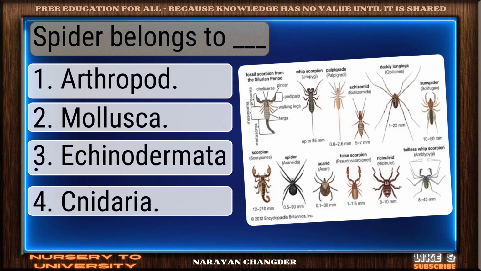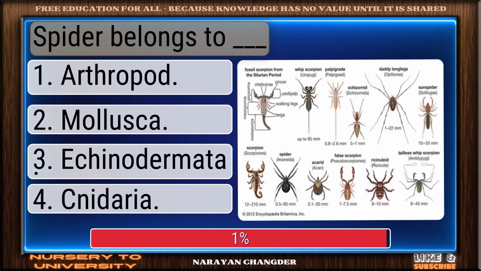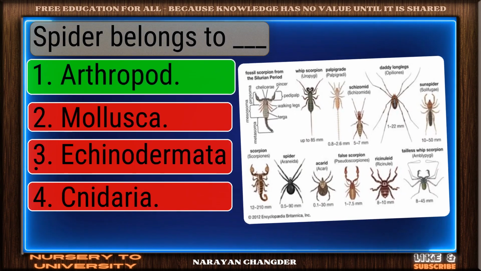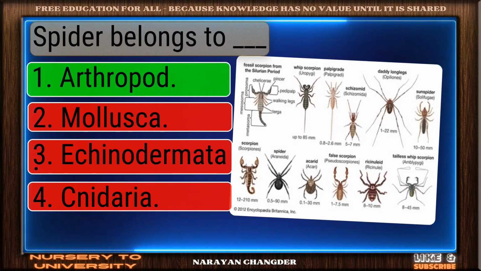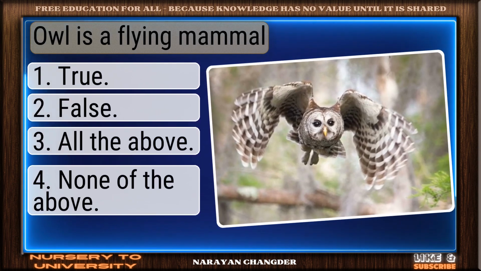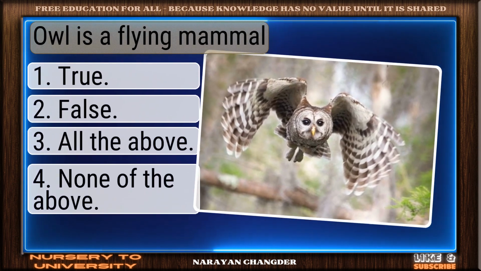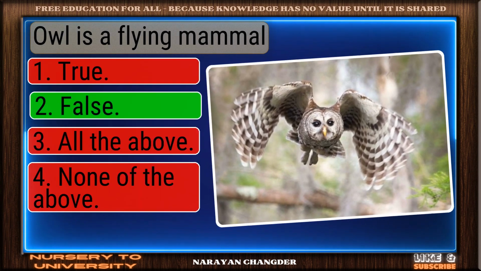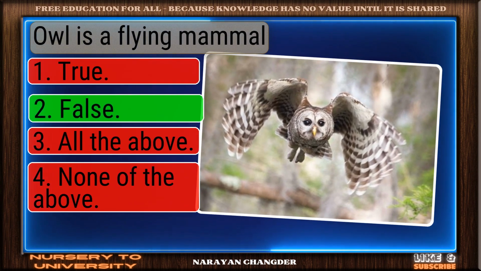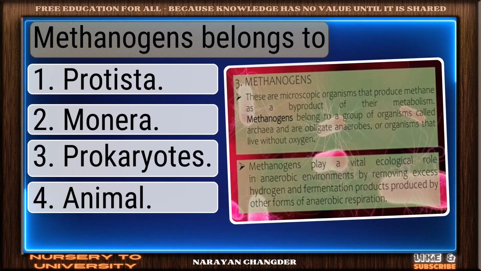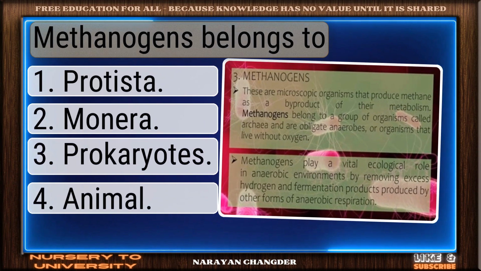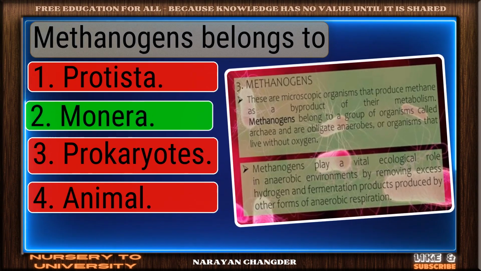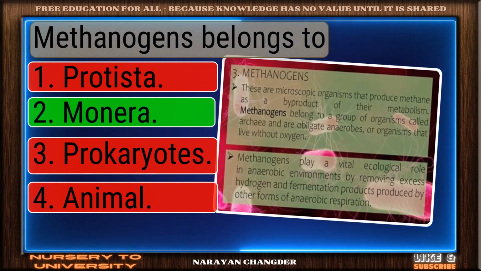Question number 276. Spider belongs to dash. Exactly. Arthropod makes sense and it is the right choice. Question number 277. Owl is a flying mammal. Clear logic. Your choice false is sound and 100% true. Question number 278. Methanogens belongs to. Right choice. Monera is the best answer.